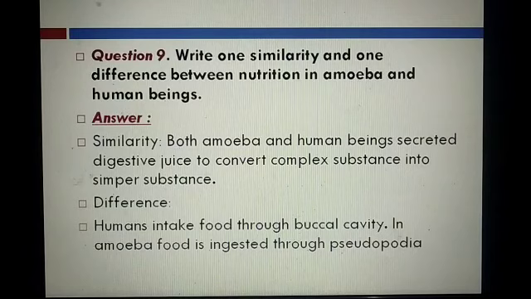And what is the difference? Humans take in food through the buccal cavity and amoeba takes food by pseudopodia.